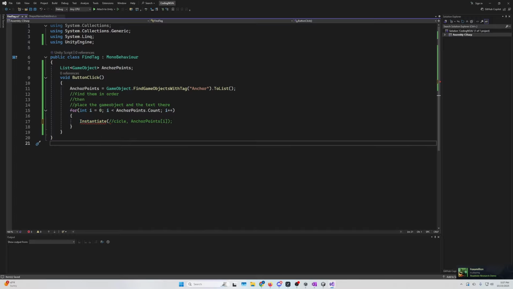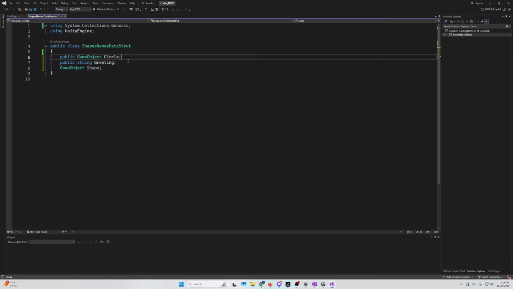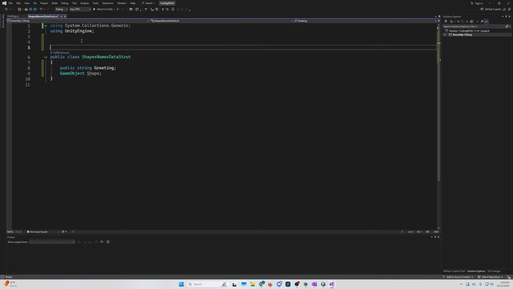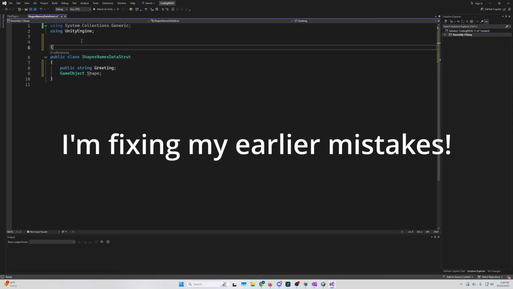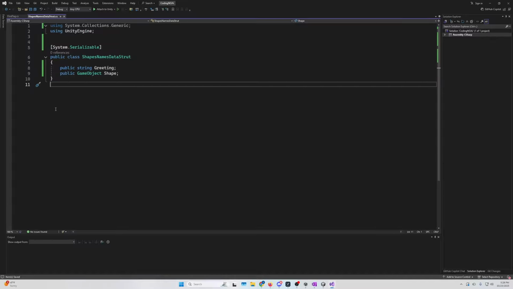Now, let's write this out for real. After consulting the deep lore, I have made 2 mistakes on this shapes names data structure. So it's generally bad practice. Let's get rid of this. Get rid of that. Boom. Get rid of this. Boom. Get rid of that. And we need to add something up here called System.Serializable. Oh, that's the right brackets. Boom. Oh, and they both need to be public. Cool. Now Unity can see and read this, which is great. So we can actually use it. Huzzah. Now let's go use it.